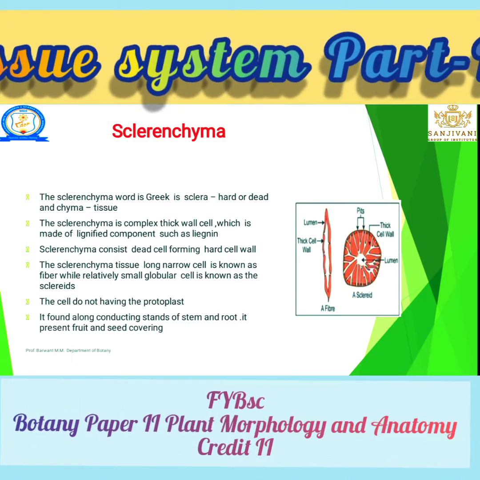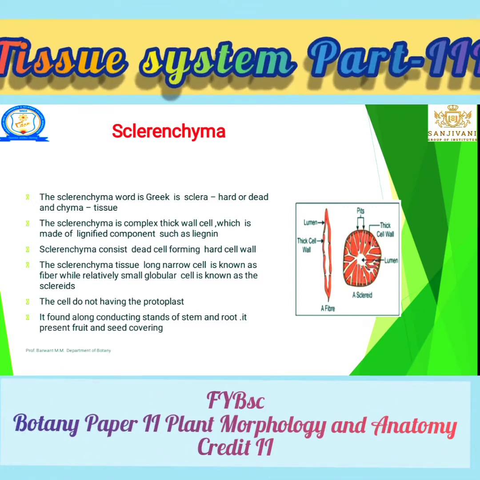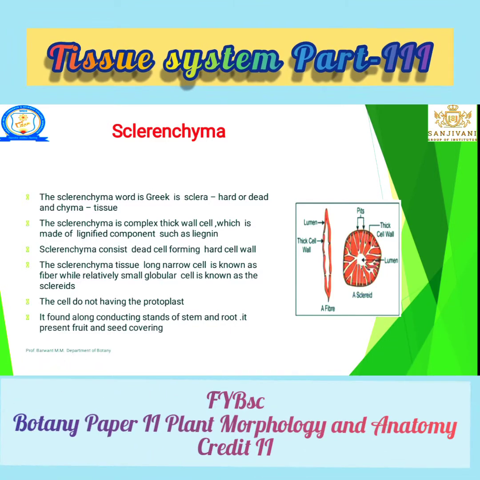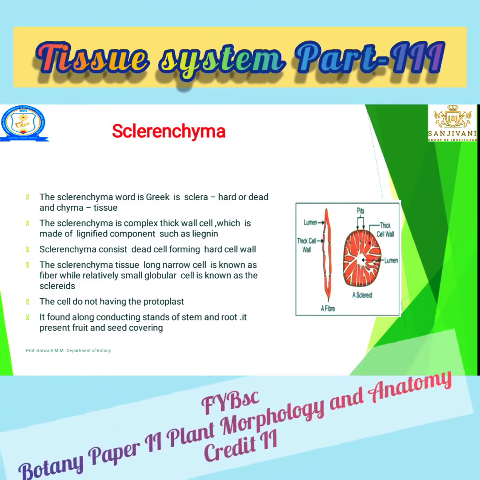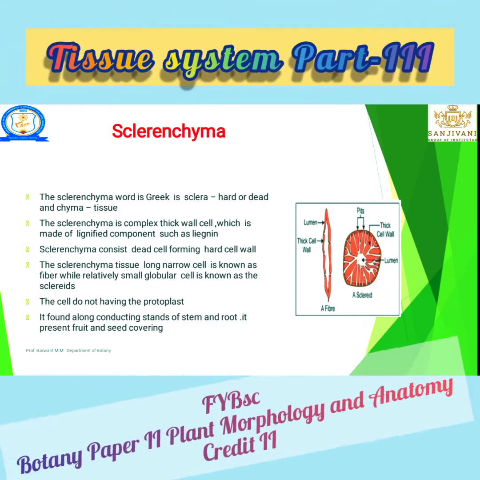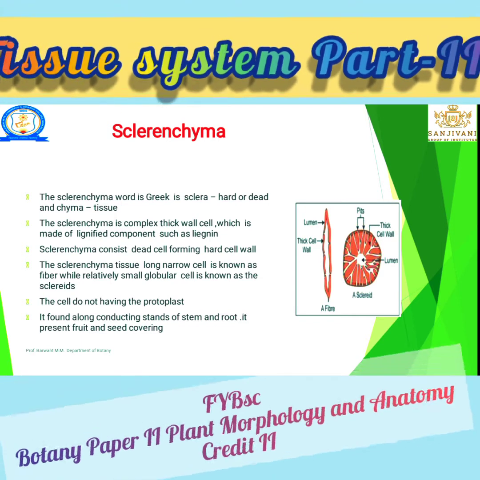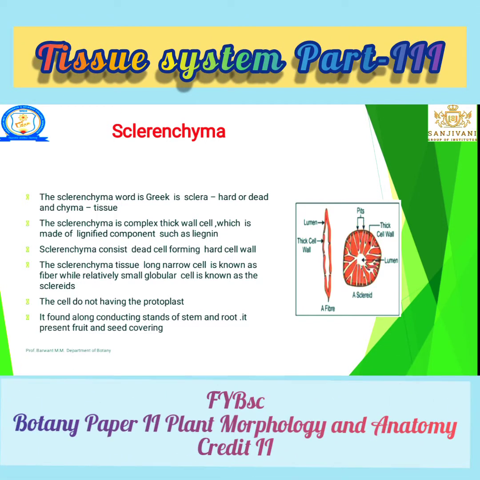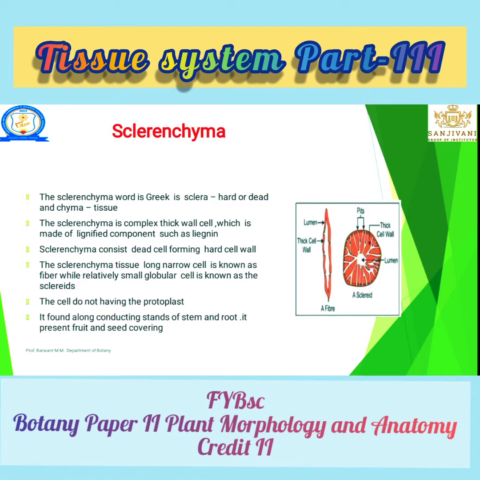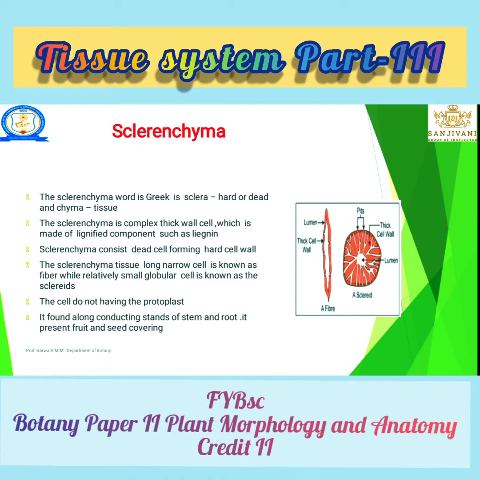That means, as I have explained, the nucleus is totally lost, along with its activity. Sometimes the protoplast or nucleus is completely lost. It is found along the conducting strands of the stem and root, and is present in fruit and the seed coat. Those are the regions where sclerenchyma is present. It is near the old stem, which has very hard bark. In that, sclerenchyma is present.